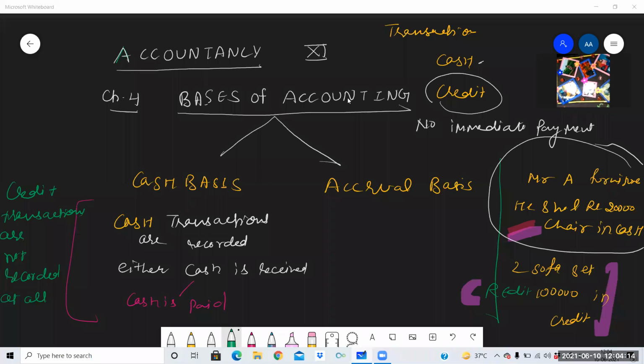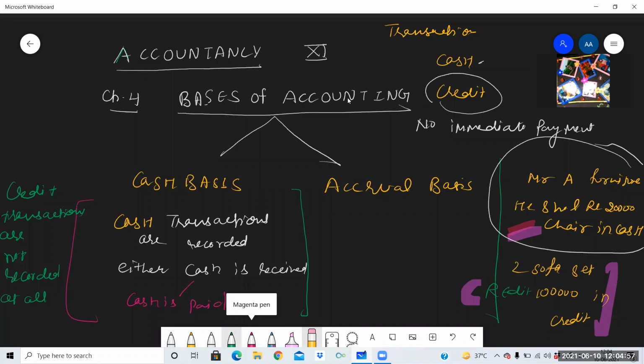No. Why? Because in such businesses, we are not recording all of the transactions. We will be recording only the cash transactions and ignoring the credit transactions. So this basis, cash basis, is not a reliable basis, and it will not give the true amount of profit, because some of the transactions are ignored here. They have not been recorded. So this is all about cash basis. Afterwards, we will discuss the merits and demerits. First, I will explain accrual basis so that we can do the merits and demerits of both.